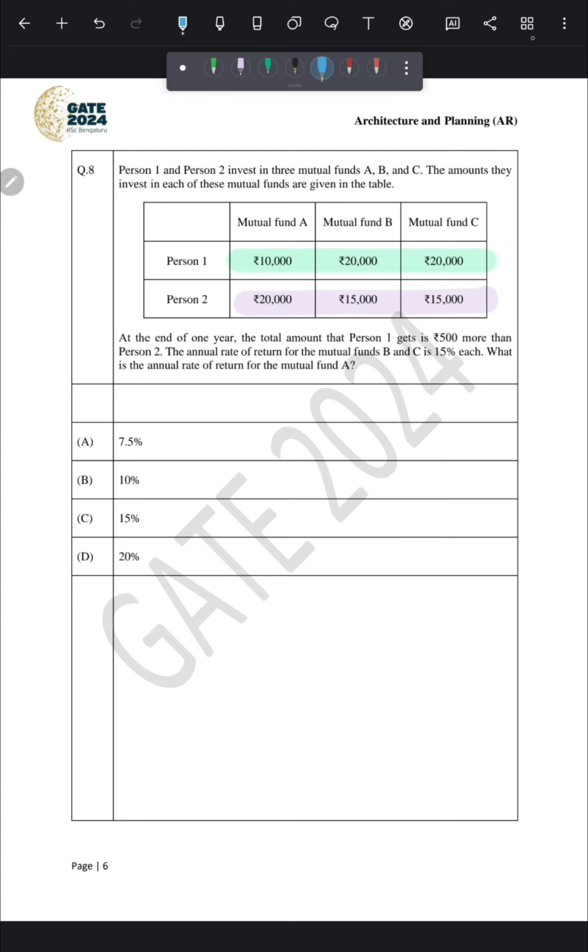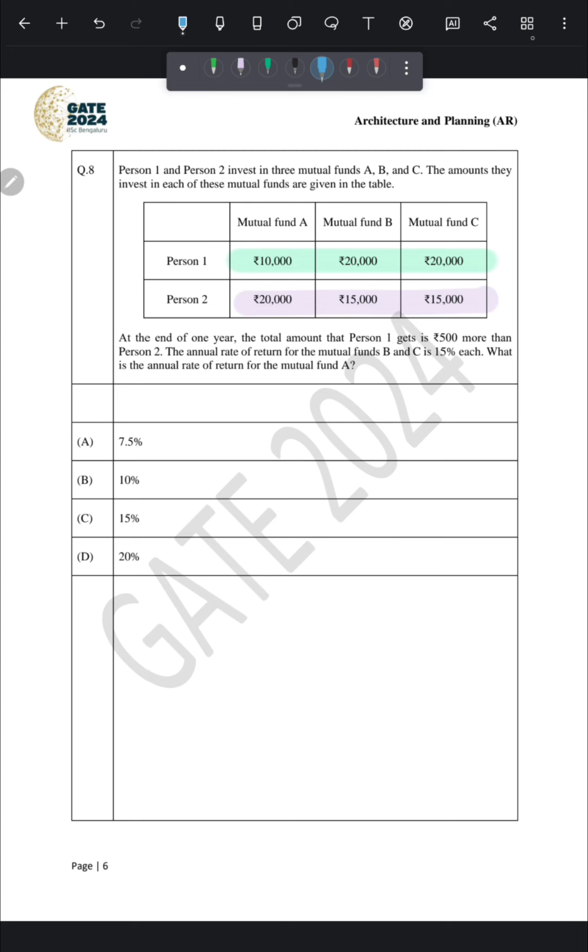Similarly, from mutual fund C, he will also get 15% return, that is 15 upon 100 into 20,000. So he will get 3,000 from B and 3,000 from mutual fund C.